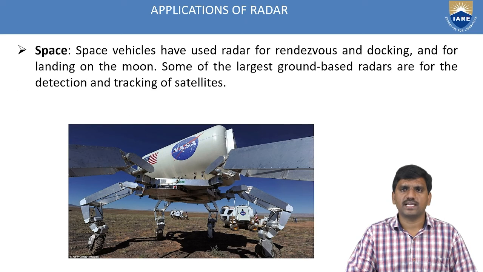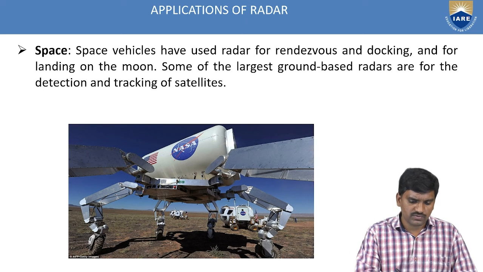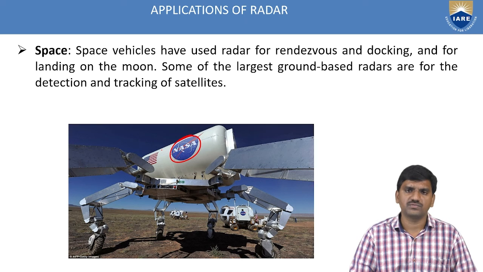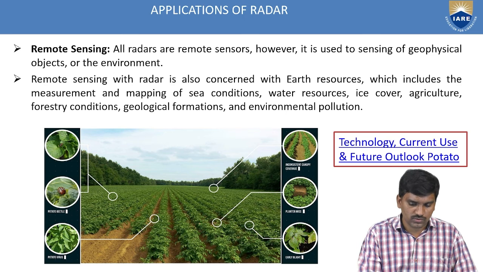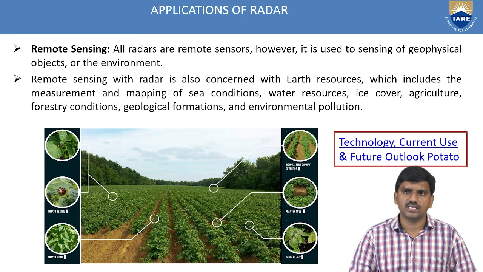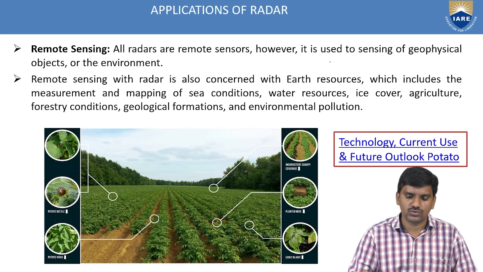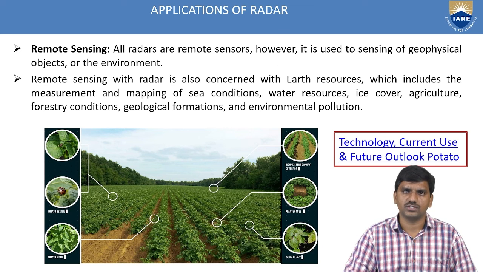Next, another application used in space. This is an image from NASA. Space vehicles have used radar for rendezvous and docking and for landing on the moon. So this is the application in terms of space. Next, the applications of radar in terms of remote sensing. This is crop technology, current use and future outlook of potato. All radars are sensors, however, it is used for sensing geophysical objects and the environment.